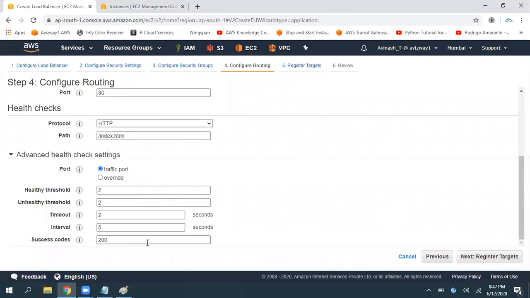Now, when the health check is a success, do you want to write any status codes? All the 200 related ones, generally we call them success codes. So 200 to 299 is going to be success. Or you can even leave it at 200 also. That is absolutely no issue. So then click on next.